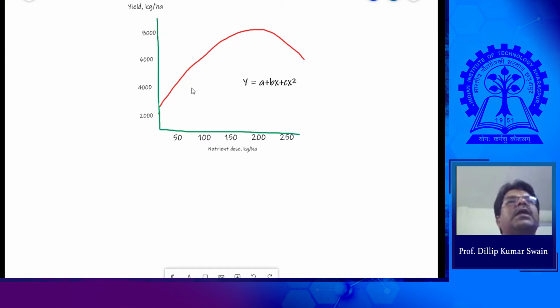If you go on adding fertilizer, your yield increases and reaches a maximum, and then yield decreases with excessive levels of fertilizers. If you go on applying excess fertilizer, that causes an adverse effect on the crop yield, as I discussed earlier, because it affects the physiological functioning of the crop plants. With excessive fertilizer, the soil becomes sick, highly acidic, and the crop also loses its own strength in that soil, and then lodging occurs, the crop may fall down, and that causes huge damage.